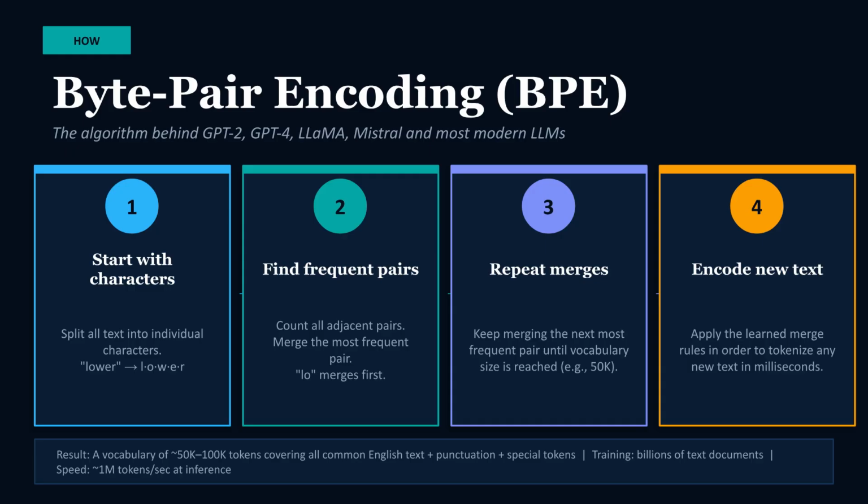The BPE algorithm works by initially starting with characters, finding the most frequent adjacent pairs, and repeatedly merging those pairs until a target vocabulary size is reached. These learned rules are then applied to encode new text quickly.